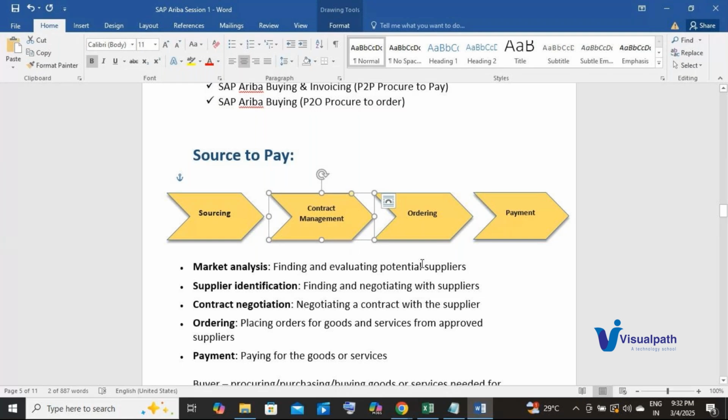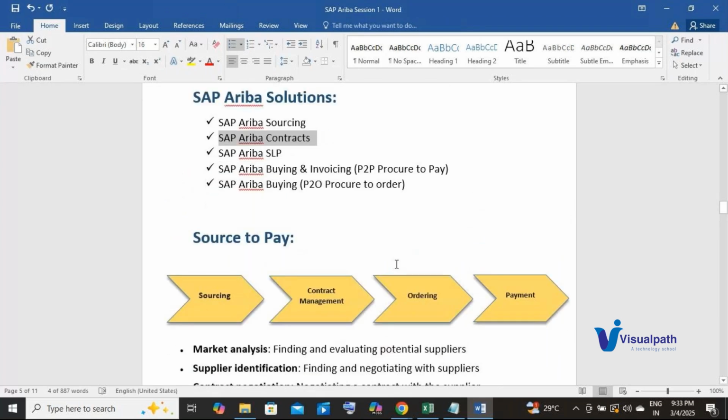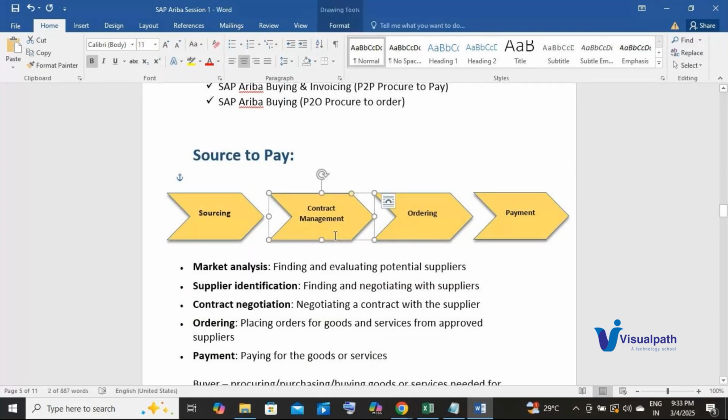Agree? It's not just okay, I have identified the supplier, I am going to pay the money to them and they are going to supply me the laptops. No, it's not going to work like that in real time, right? There will be certain terms and conditions. I want to document all those terms and conditions and I want to ensure that both parties, meaning buyer and the supplier, agree to those terms and conditions and are legally bound to those terms and conditions, right? So I can do all that using Ariba's contract management or contracts module. So that's what happens in contract management.